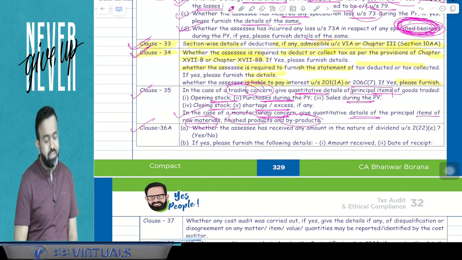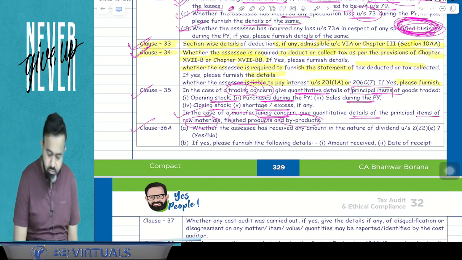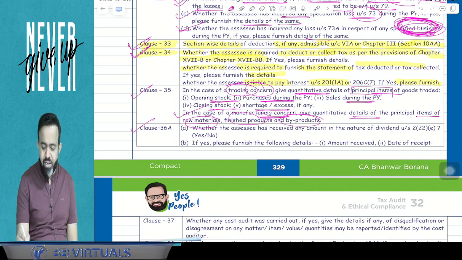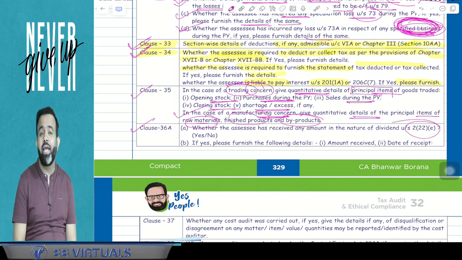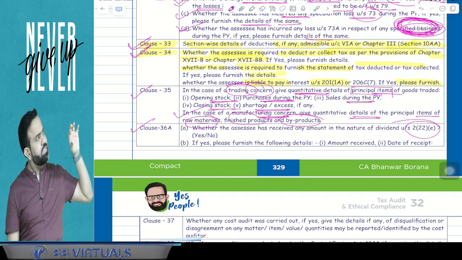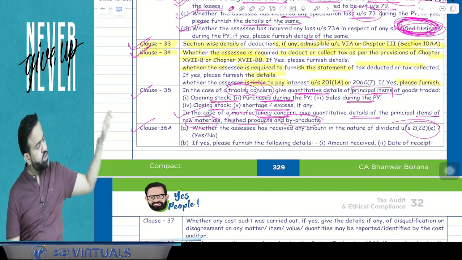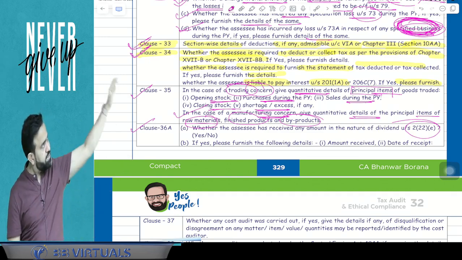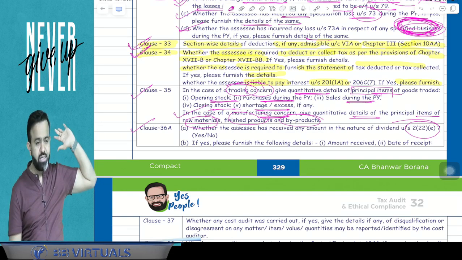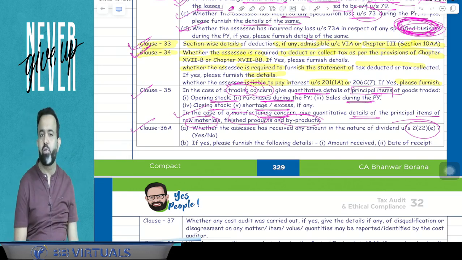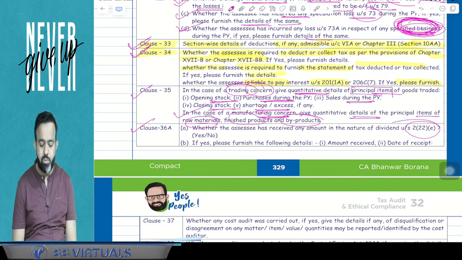Now guys, there is a clause number 36A. 36A is related to deemed dividend under section 2(22)(e). 2(22)(e), if you remember, we have discussed that any amount, like if there is a closely held company that has given the loan or advances to any shareholder who is holding 10% or more equity shareholding, or given to any concern in which that shareholder is having the substantial interest, or given to any other person on the behalf of the shareholder or for the benefit of the shareholder, then guys, it will be treated as deemed dividend to the extent of accumulated profit of the company.